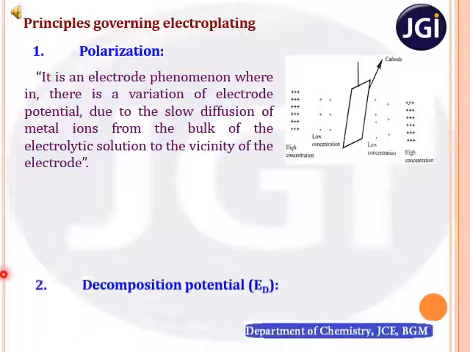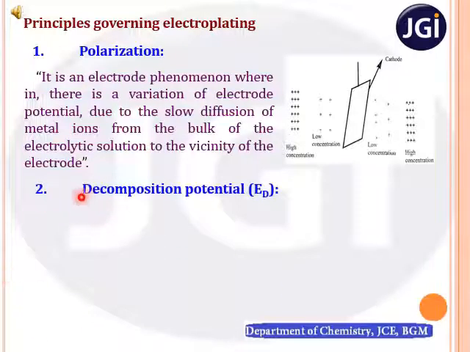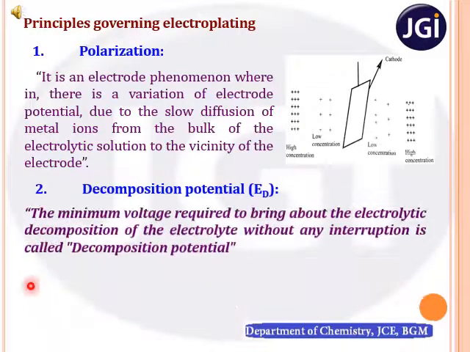Today we shall continue with the second principle, that is decomposition potential. The minimum voltage required to bring about the electrolytic decomposition of the electrolyte without any interruption is called decomposition potential.